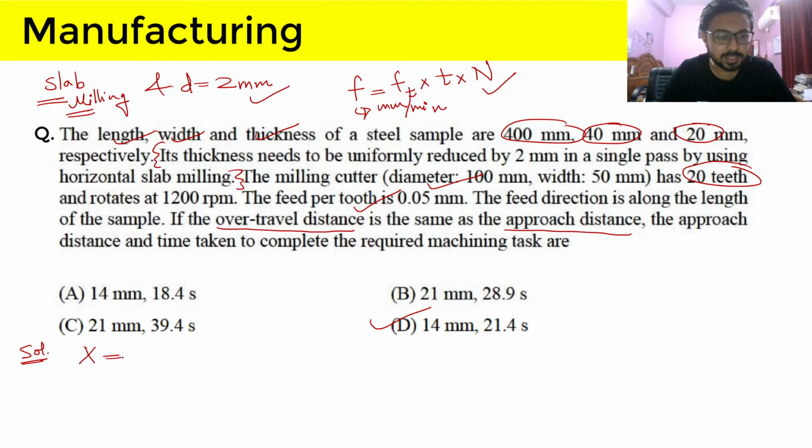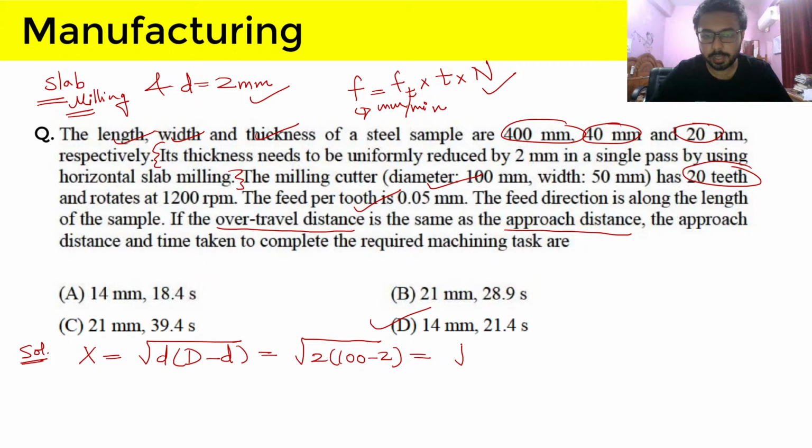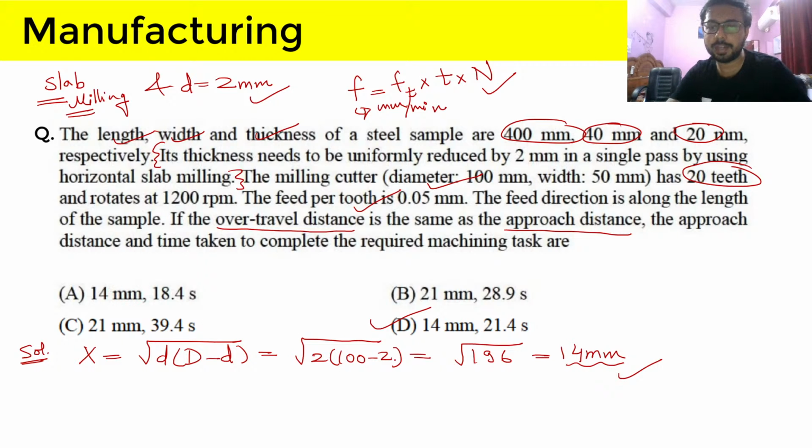So x, that is approach distance, will be under root depth of cut times diameter of cutter minus depth of cut. So d is 2, and 100 minus 2, so it will come out as under root 196. Root 196 is equal to 14. So the correct answer for the first part of the question, approach distance, is coming out as 14. So we will have options A and D to choose from, and now we will find the time taken to complete the machining task.